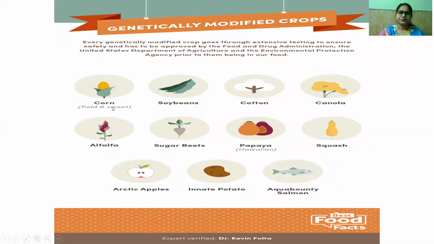Genetically modified crops go through extensive testing to ensure safety and have to be approved by the Food and Drug Administration, the United States Department of Agriculture, and the Environmental Protection Agency prior to use in our food products, because there is no further study for the safety of genetically modified crops. So these are the products basically.